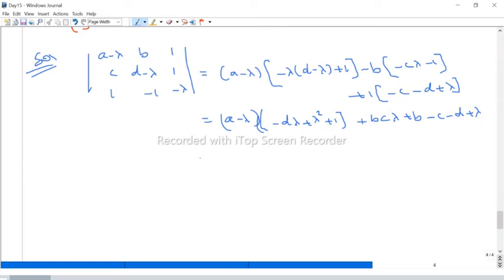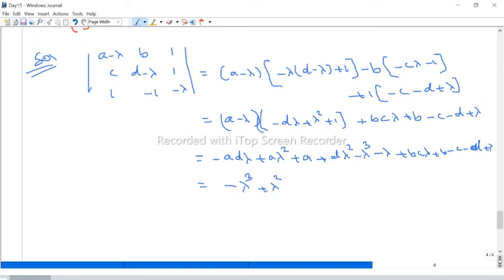Multiply this A minus lambda, so you get minus AD lambda plus A lambda square plus A. Now multiply minus lambda, minus plus D lambda square minus lambda cube minus lambda. Remaining things are BC lambda minus BC minus this plus lambda. Now we can arrange in the decreasing order: minus lambda cube. Then lambda square, if you take lambda square outside, what will you get? A plus D. Only two terms.